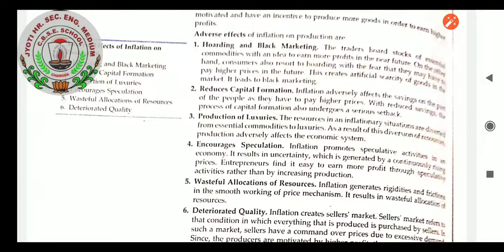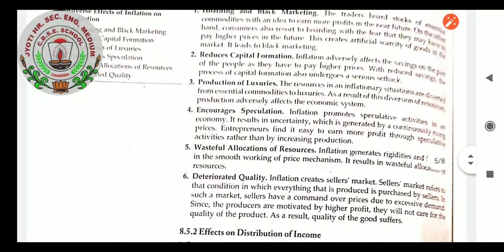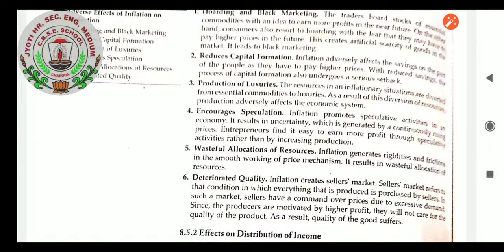Production of luxuries. In an inflationary situation, resources are diverted from essential commodities to luxury things. As a result of this diversion of resources, production adversely affects the economic system. So production of luxuries is also a cause of the adverse effect of inflation.